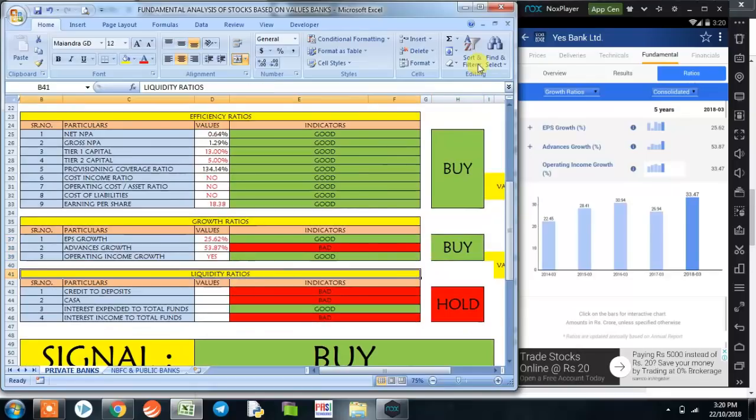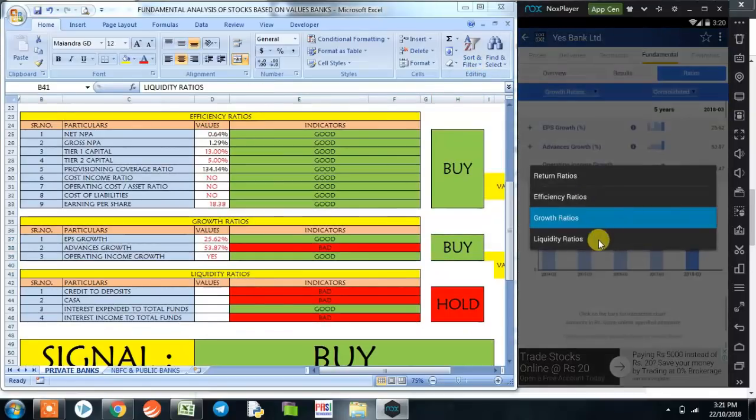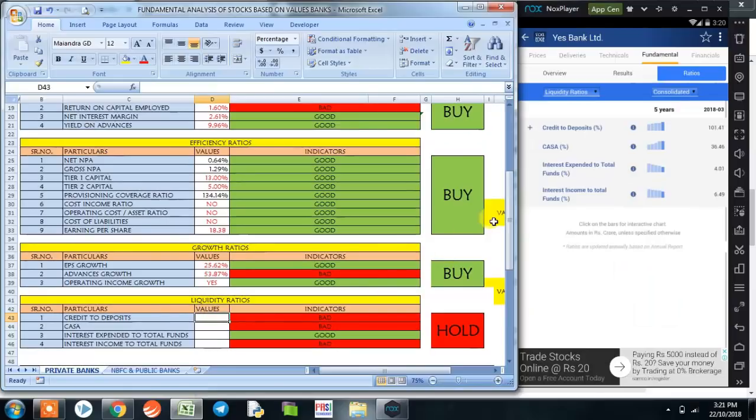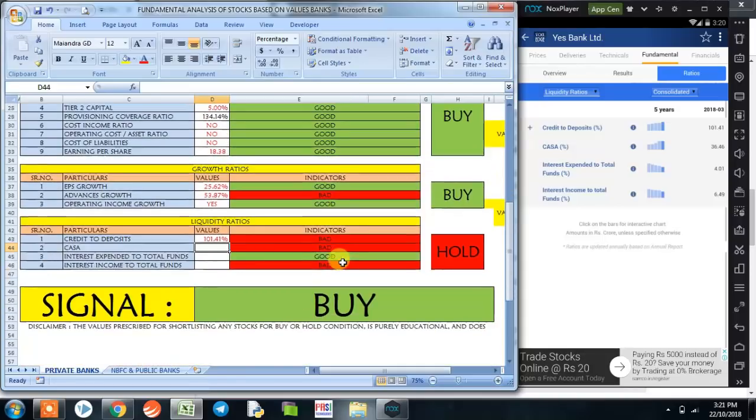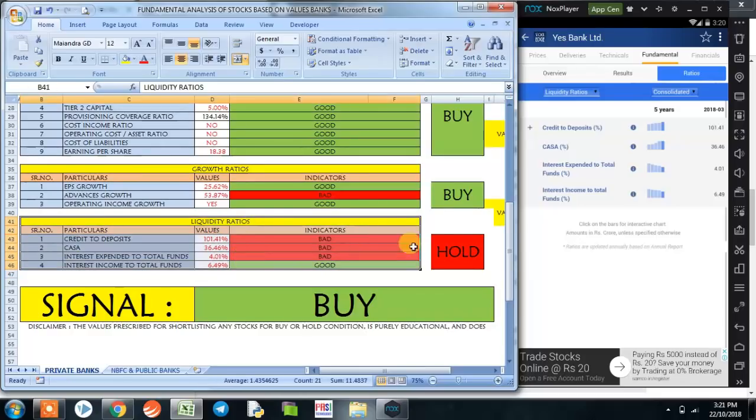Now coming on to liquidity ratio. The first is credit to deposit ratio, which is 101.41. The CASA, that is current account savings account, is 36.46. Interest expended to total funds is 4.01. And interest income to total income is 6.49. So here we could see that the liquidity ratio has given us a signal not to invest in the company at this point of time.